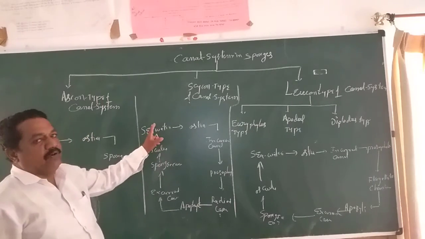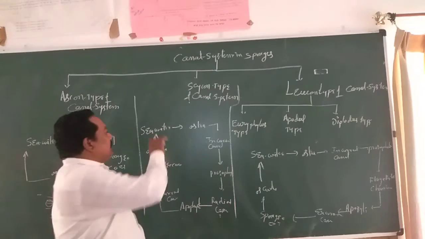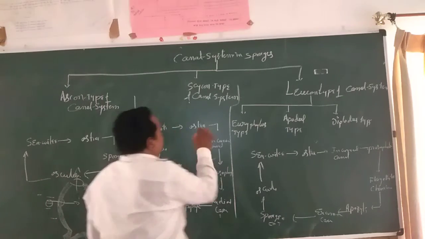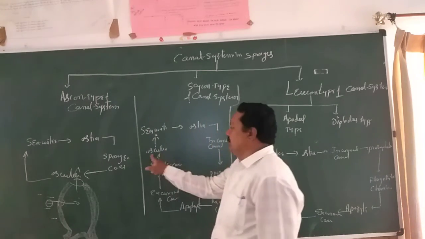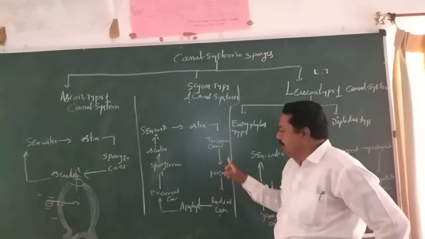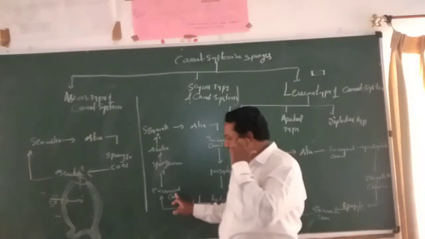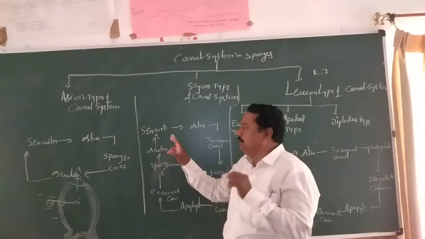Water enters through the ostia and exits through the osculum in this fashion: ostia, incurrent canal, prosopyle, radial canal, apopyle, excurrent canal, spongiocele, osculum, seawater.